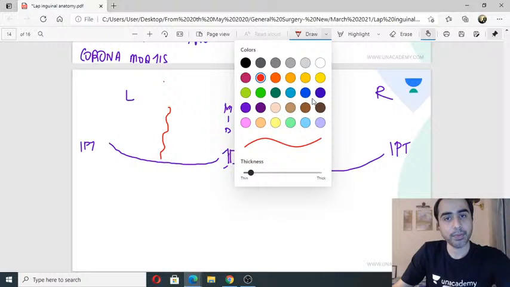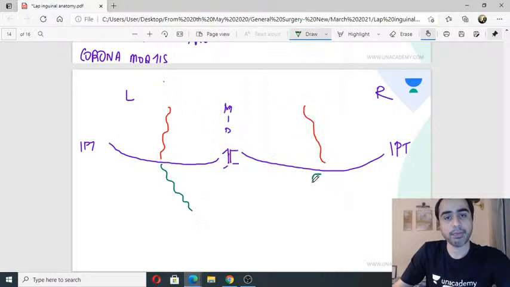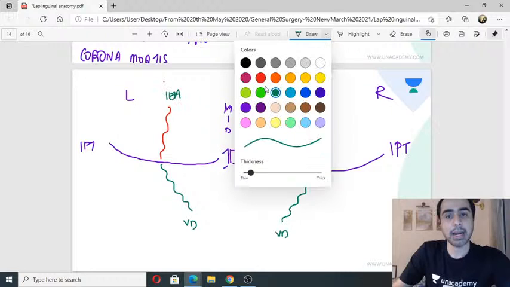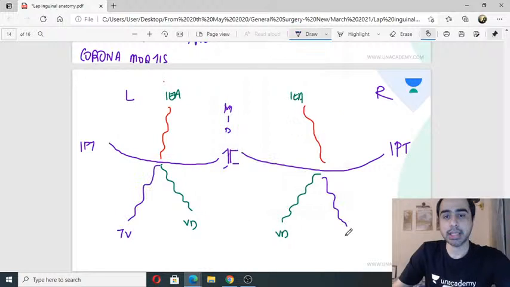Come down. Medially, I will draw the vas deferens. So this is the inferior epigastric artery, and the vas deferens. Remember, the vas deferens goes medially. And laterally, I will draw the testicular vessels. Okay, I hope you are following what I am doing. If not, please see this video again and just follow this. Testicular vessels go laterally. That's it, this much is done.